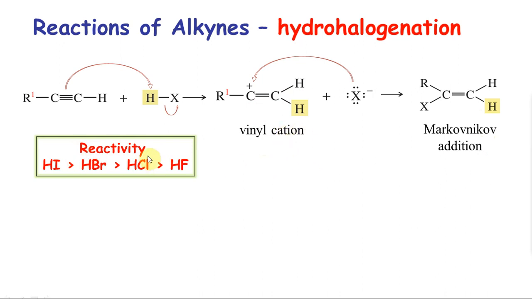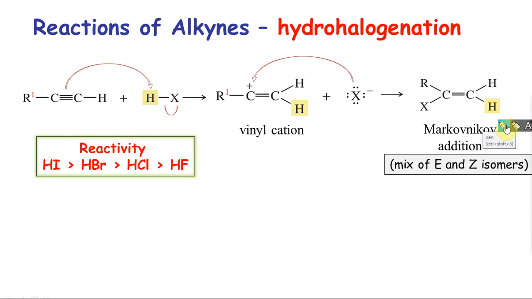Here you want to remember the reactivity is the same as your alkene: HI, HBr, HCl, HF. Remember this way, HI is the strongest acid among them. This is the acidity order also because of bond length. We saw this in the periodicity lecture. The longer the bond, the more the acidity. So HI is a stronger acid, it will react faster. Okay. Here you get a mix of E and Z isomers. You can also say a mix of cis and trans isomers.